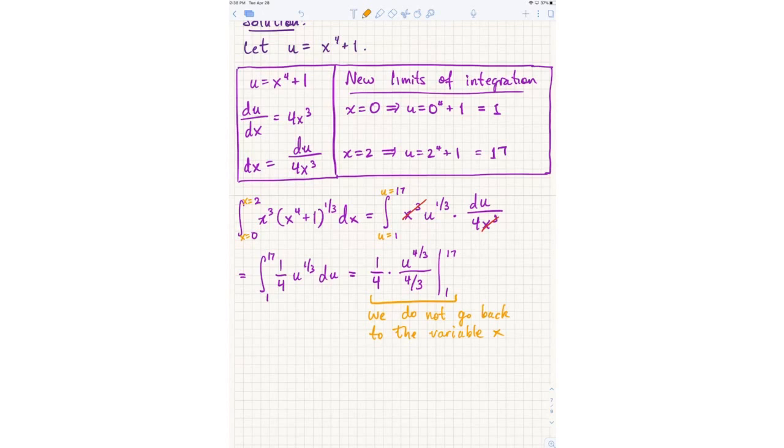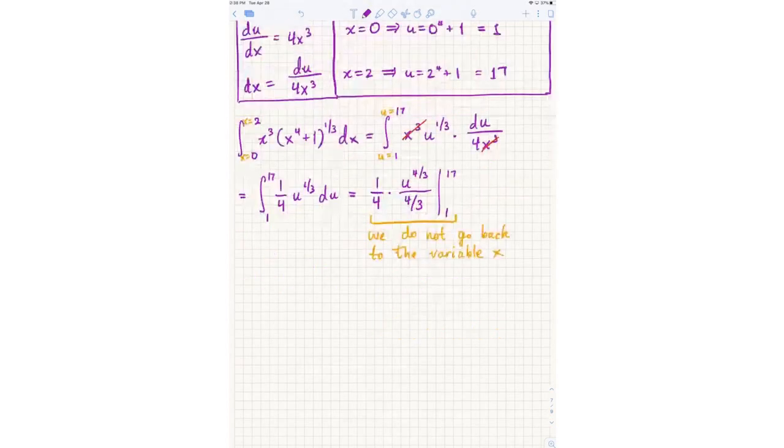So what do we get here? So I substitute, so the 1/4, actually, let's just clean this up. So I get 3/16 u to the 4/3, plugging in 1 and 17. So I get 3/16 times 17 to the 4/3 minus 1 to the 4/3, which is just 1. So that would be my final answer. I mean, it's an ugly number, but whatever.